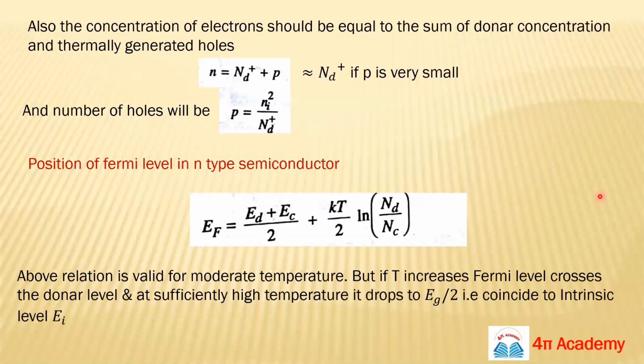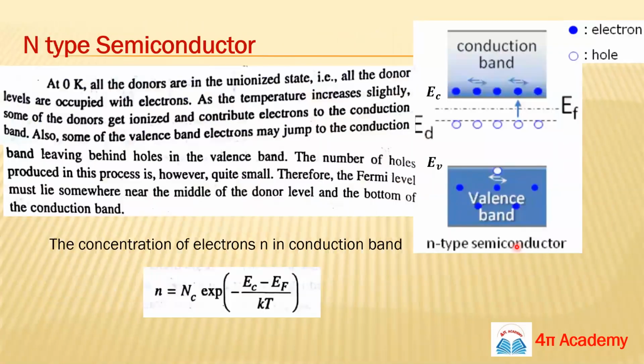But if you are increasing the temperature, the scenario will be different. As we have also written here, this relation is valid for moderate temperature, meaning normal temperature, not very high temperature. Because if you increase T, your Fermi level will cross the donor level, and at sufficiently high temperature it drops to Eg by 2, that is, it will coincide with the intrinsic level.